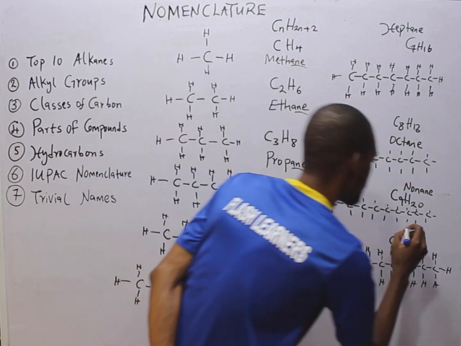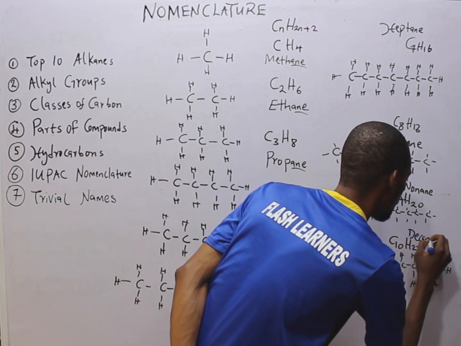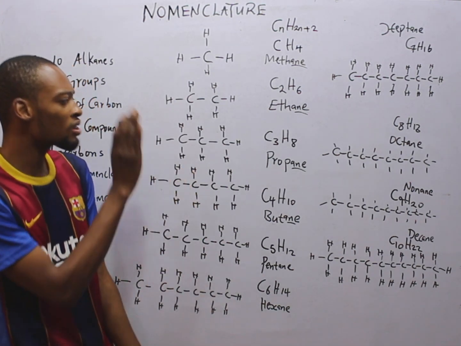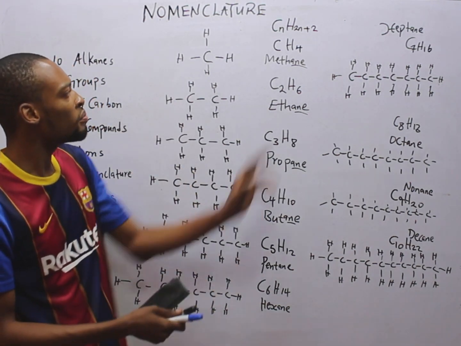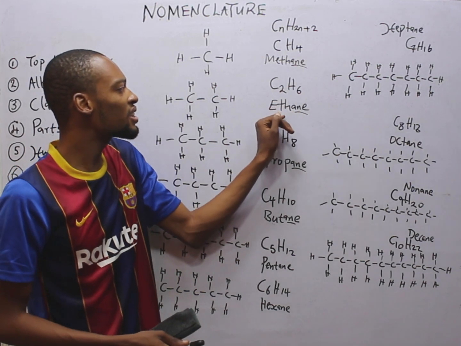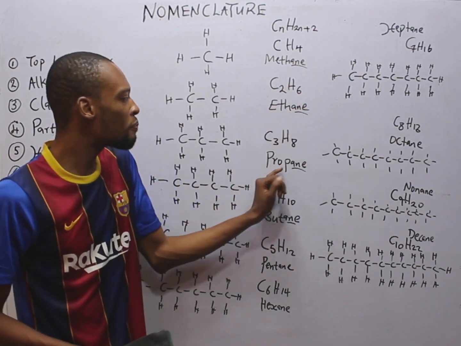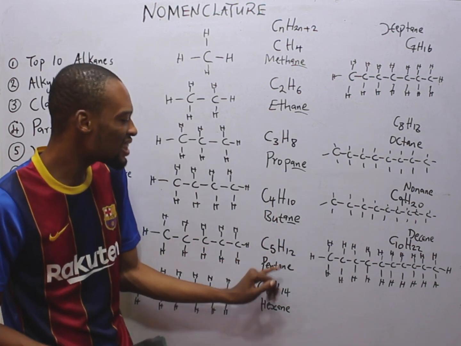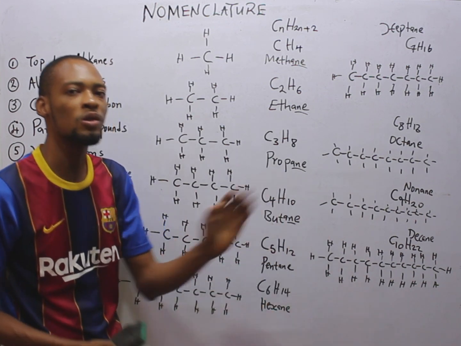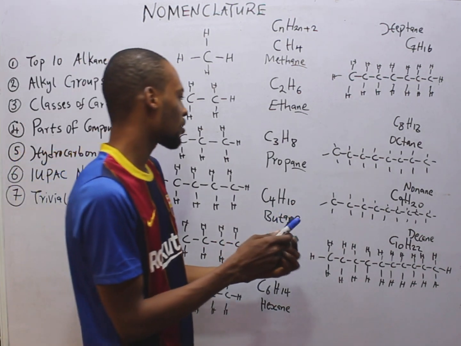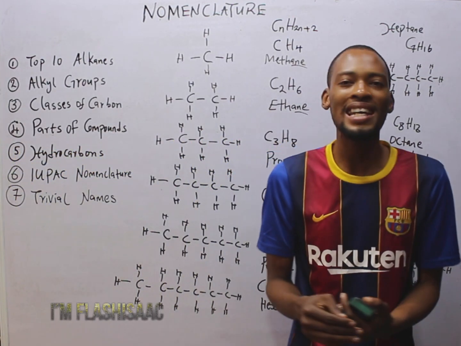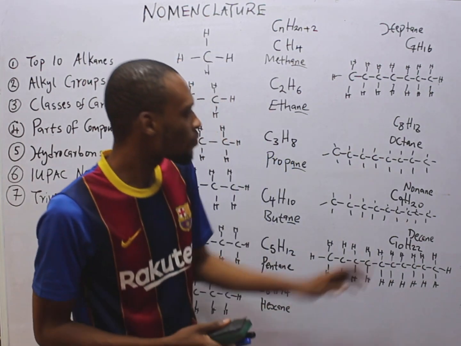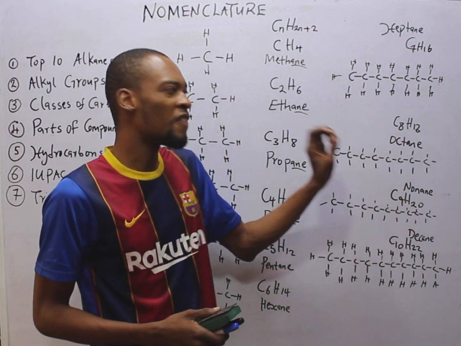So this is decane. These are the first 10 alkanes. Take a close look at them. The first one is methane, CH4, ethane, C2H6, propane, C3H8, butane, C4H10, pentane, C5H12, and so on. Now, if you are asked, an alkane with 8 carbons is referred to as dash. It is simply octane.